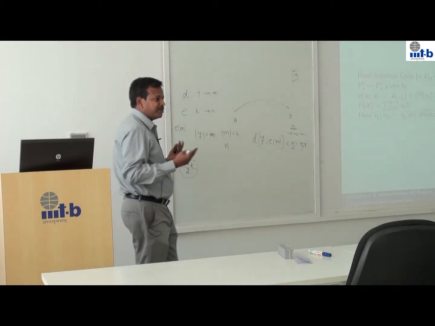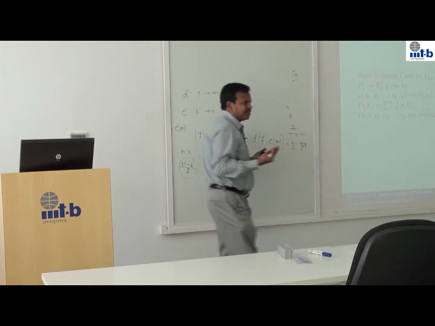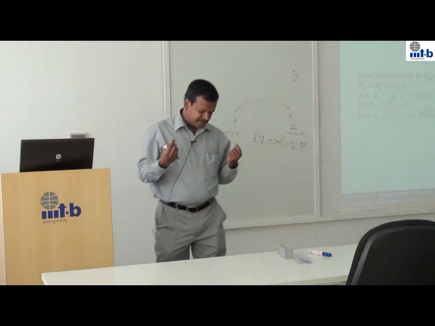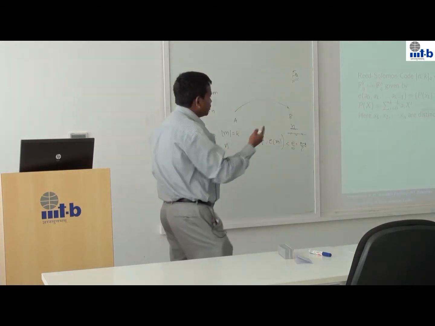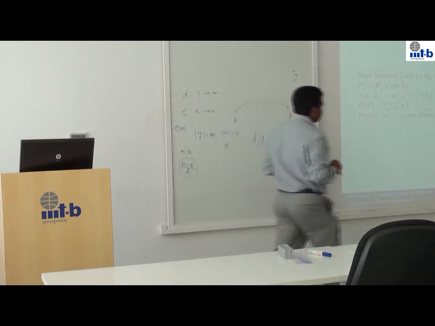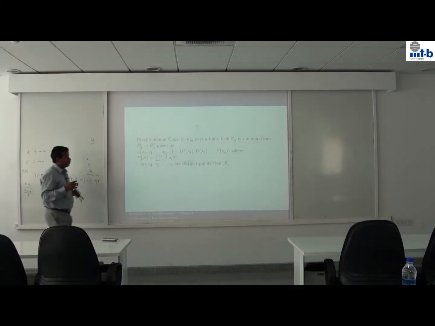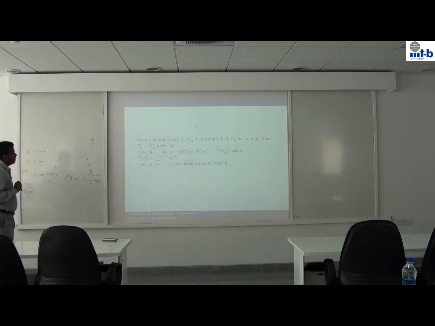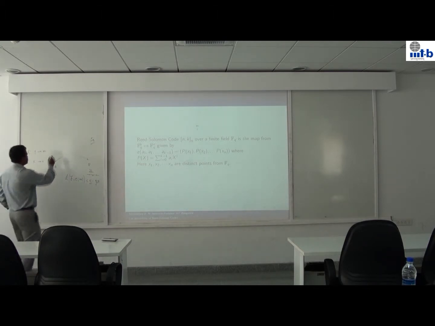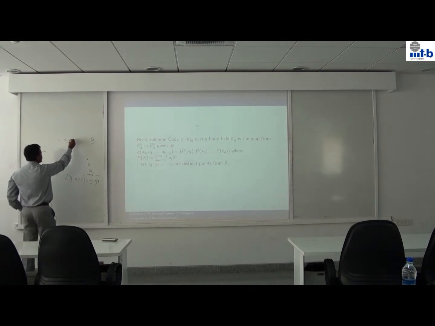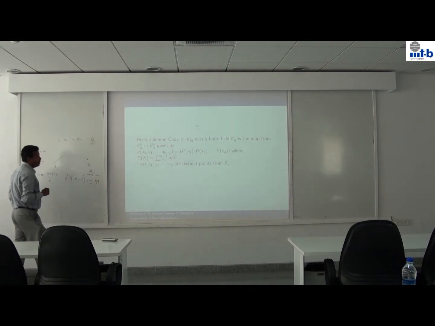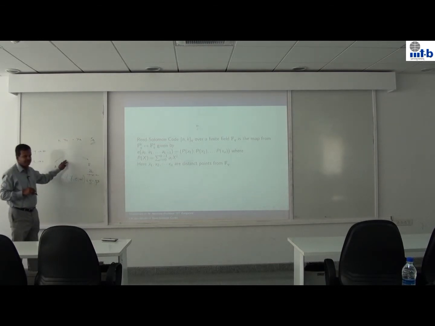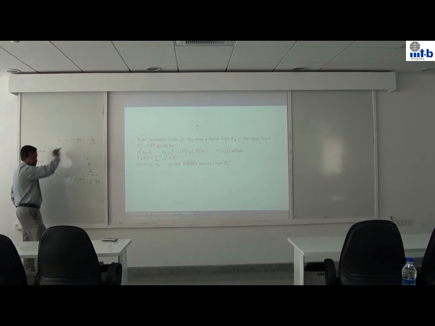Even if it's a sequence of English letters, I can always map it to elements in the field. There are bijections which take you from anything to the set of elements of a finite field. I start with x1, x2, ..., xn. These are distinct points in F_q, which is predefined and chosen separately. All of them are distinct.